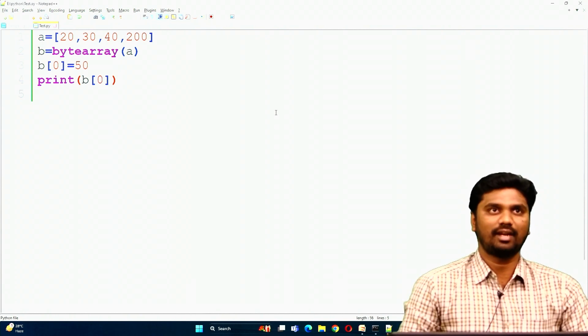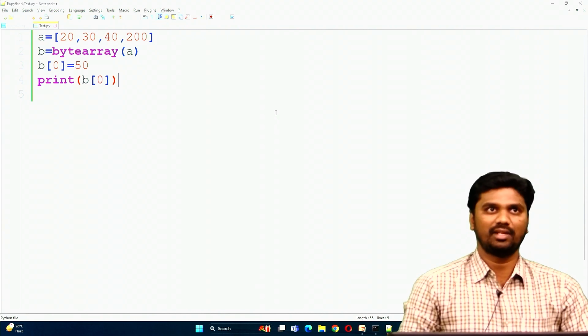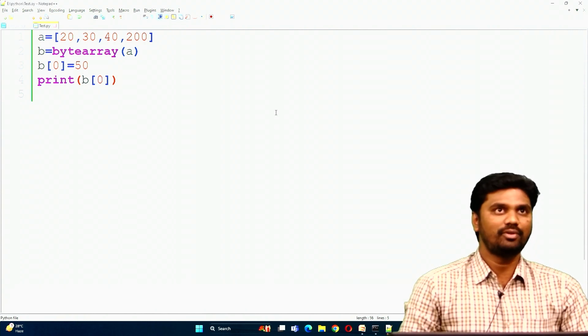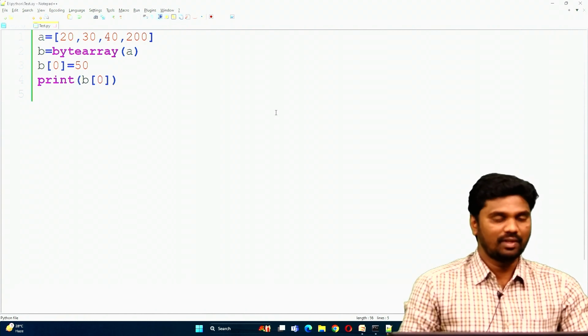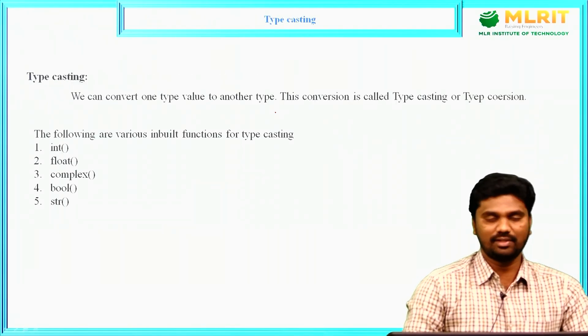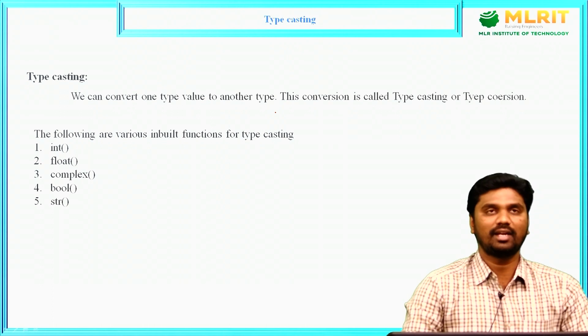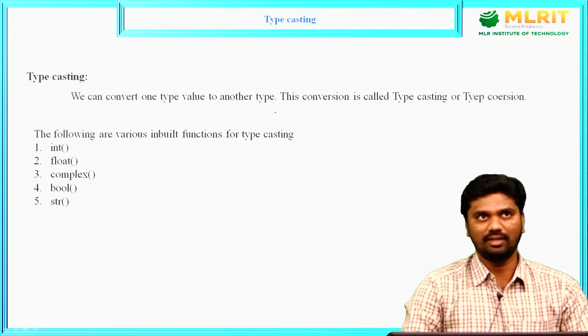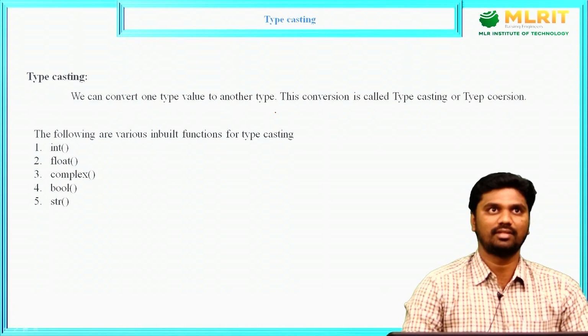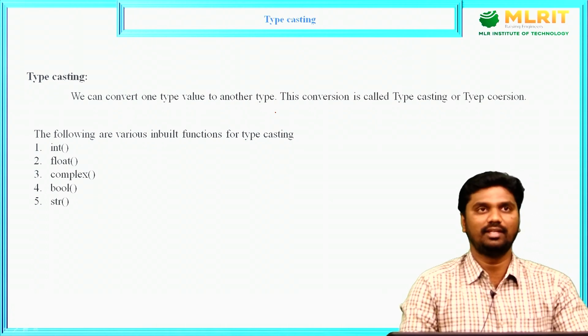After that, we have to discuss the next sequences, that is list, tuple, range. But before discussing that, we are going to discuss the next thing, typecasting, which is a very important concept in Python programming. So what is this typecasting? It means we can convert one data type value to another data type value. For example, there is an int data type.